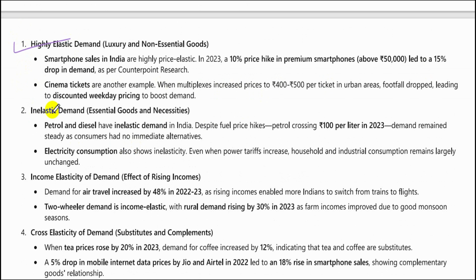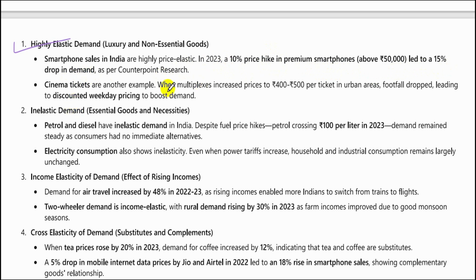First, highly elastic demand, which is luxury and non essential goods. Smartphone sales in India are highly price elastic. In 2023, a 10% price hike, that is price increase in premium smartphones, that is those above rupees 50,000, led to a 15% drop in demand as per the Counterpoint research.